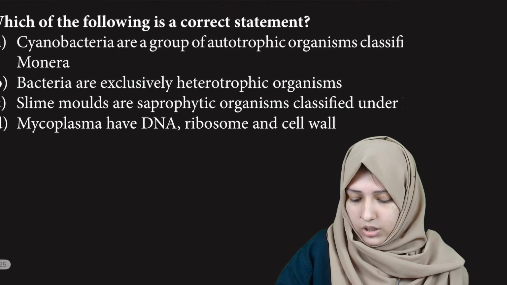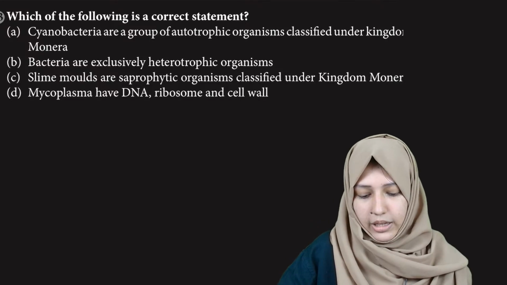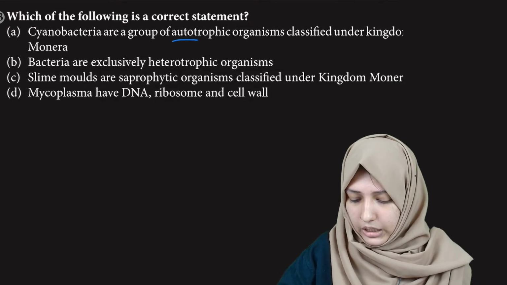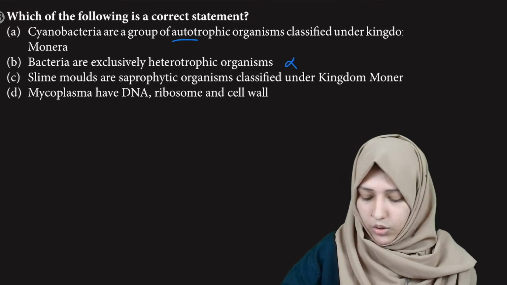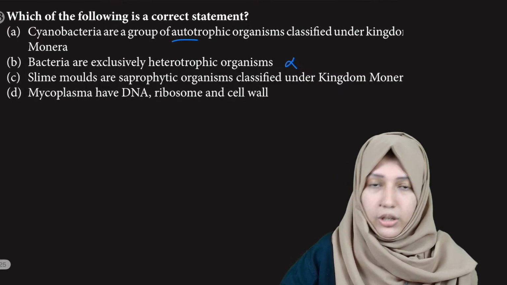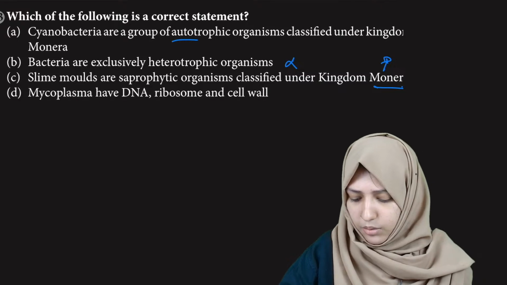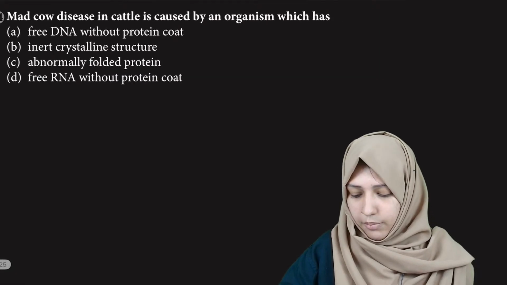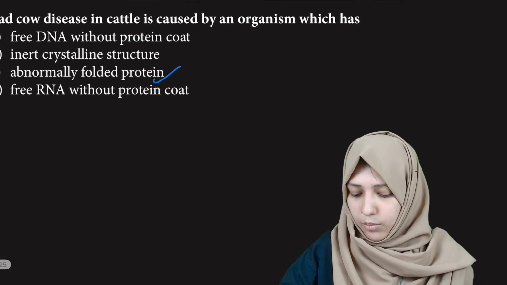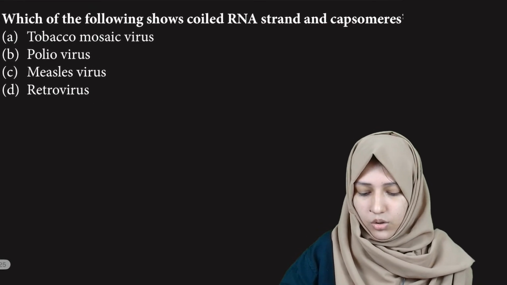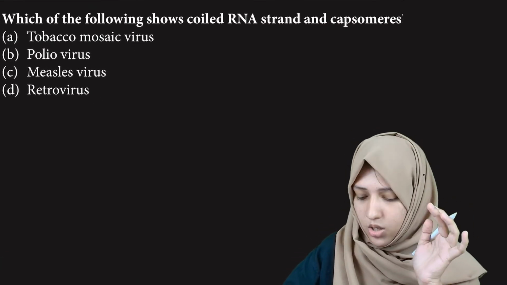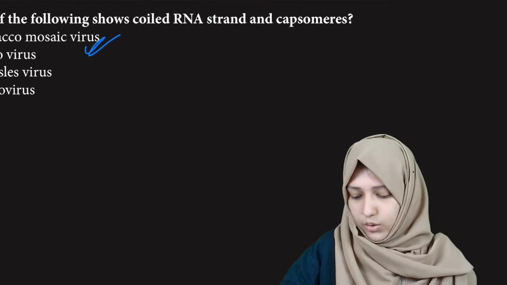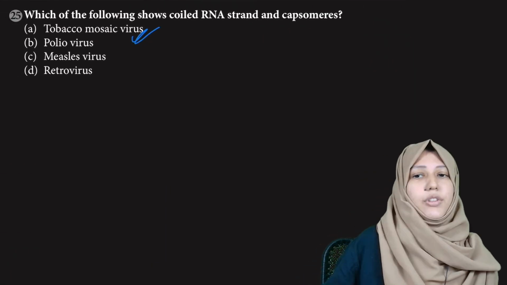Which one of the following is the correct statement? Cyanobacteria are a group of autotrophic organisms classified under kingdom Monera. Cyanobacteria are autotrophic, okay. Bacteria are exclusively heterotrophic? No, they can be autotrophic also. Slime molds are saprophytic, under Monera? No, it's under Protista. Mycoplasma have DNA, ribosome, cell wall? Absolutely wrong. So this is the right answer. Mad cow disease in cattle is caused by abnormally folded protein. Which shows coiled RNA strands and capsomeres? Tobacco mosaic virus.